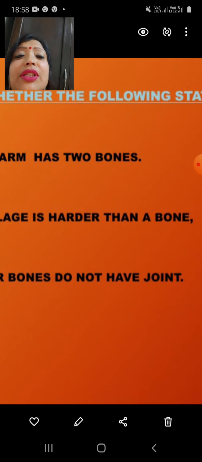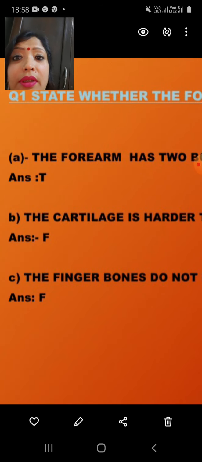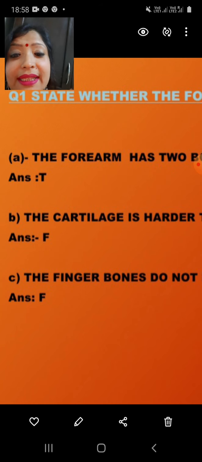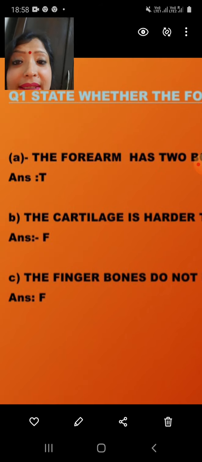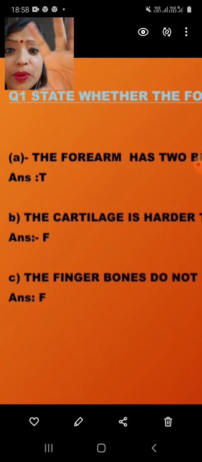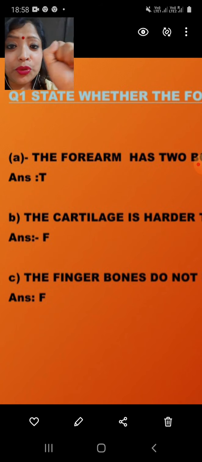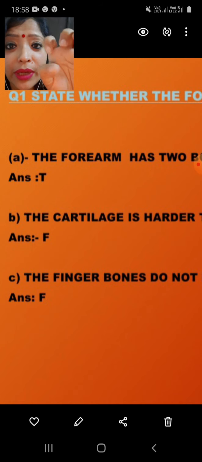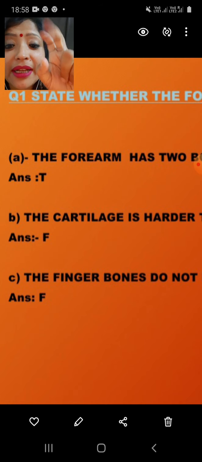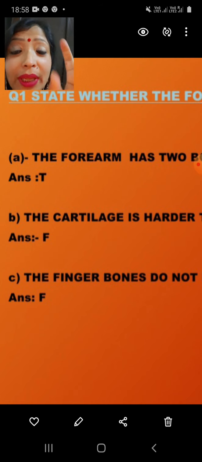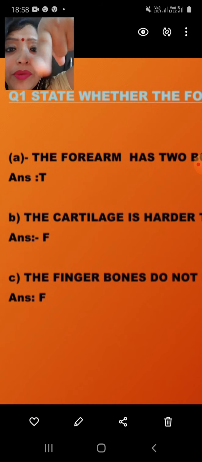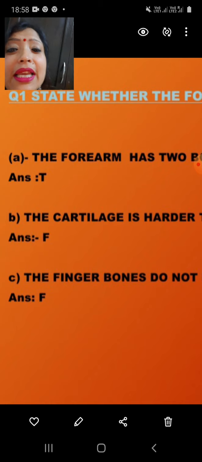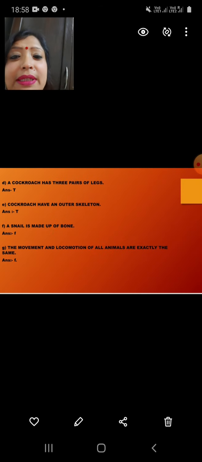The cartilage is harder than a bone. Is it true or false? It's false. The finger bones do not have joints. Is it true or false? You can rotate, you can move the finger bone because joints are there. So if there would have been no joint, it would have been straight like this. We wouldn't have moved it. So it is a false statement.